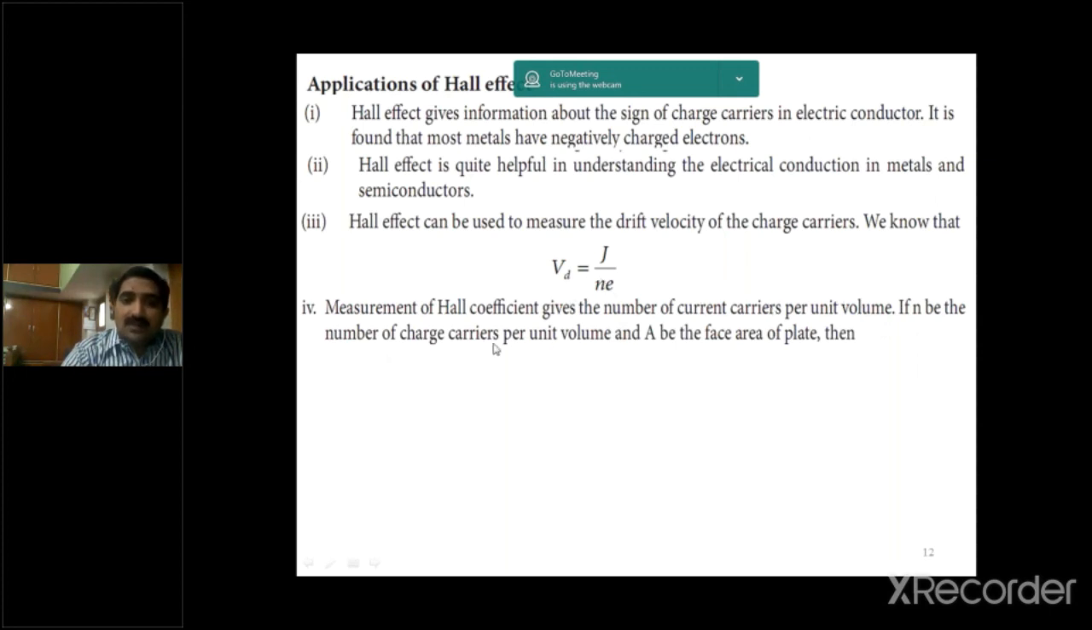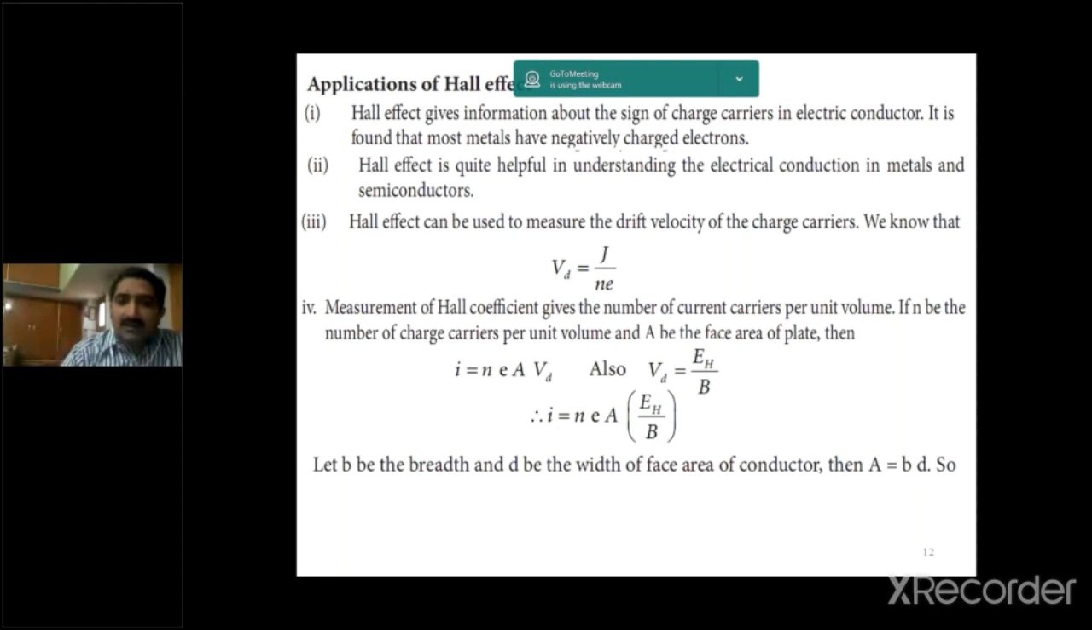If N is the number of charge carriers per unit volume and A is the face area of the plate, then I is equal to NEA Vd, as we already discussed in the previous topic. Also Vd is equal to EH by B. So finally, current I is equal to NEA EH by B. Here I is the current, N is the charge carrier concentration, E is the charge of the electron, A is the area of the plate, EH is the Hall electrical field, and B is the applied magnetic field or magnetic induction.